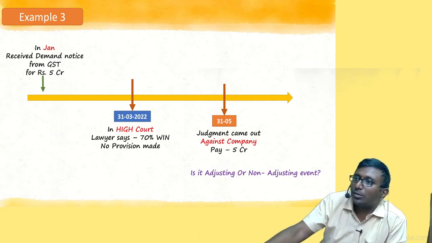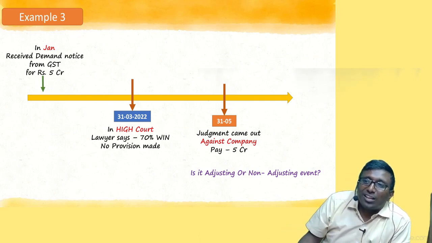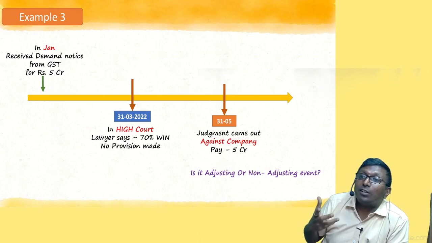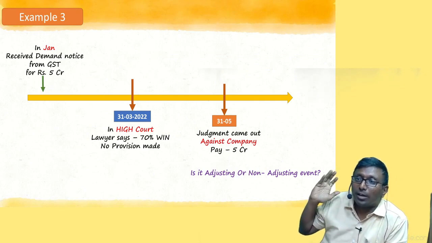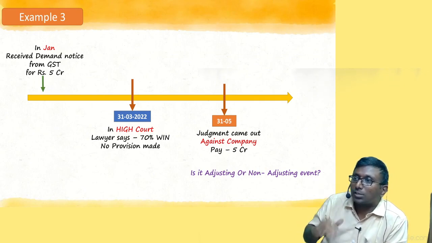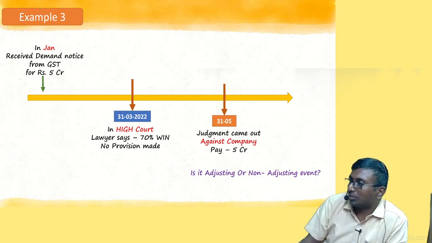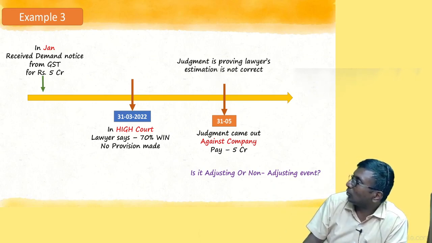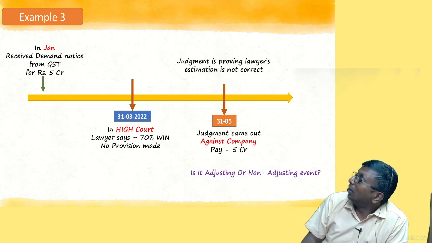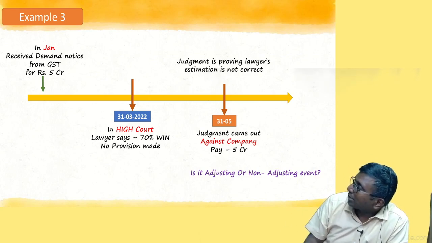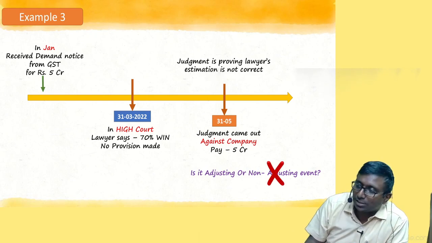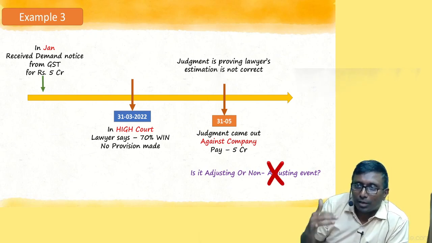Are you getting my point? Already you were liable. I was not aware because I followed my lawyer. Now, subsequently, I got to know my lawyer is wrong. Understood? Thoda deep one. Okay? नहीं तो नहीं आएगा. Judgment is proving that lawyer's estimation is not correct. Then obviously it is adjusting event. Have you understood?